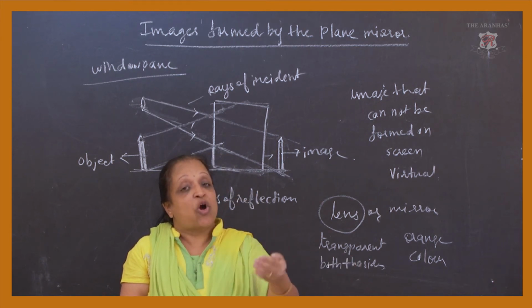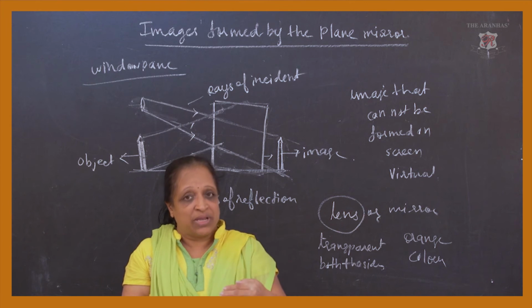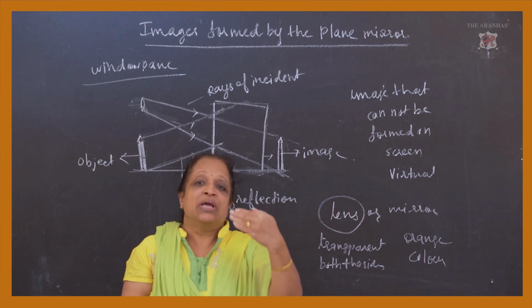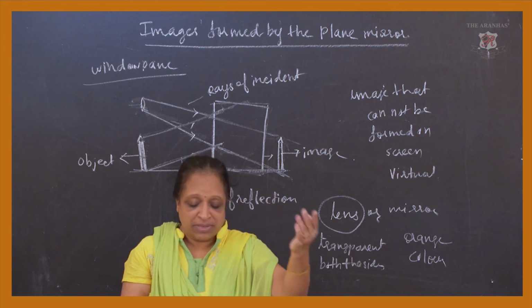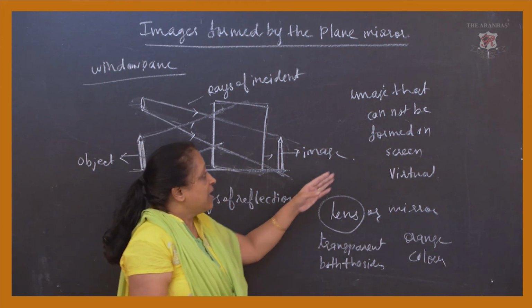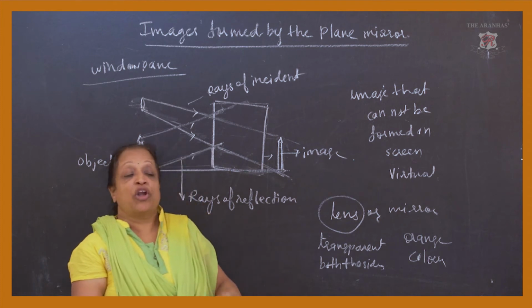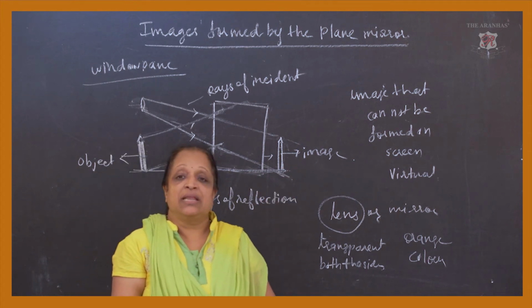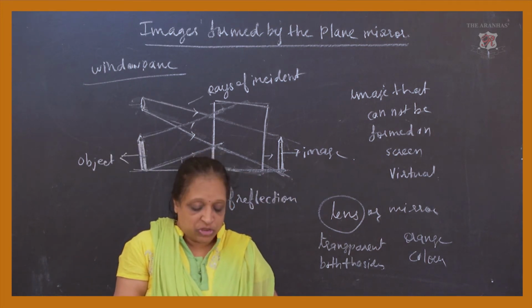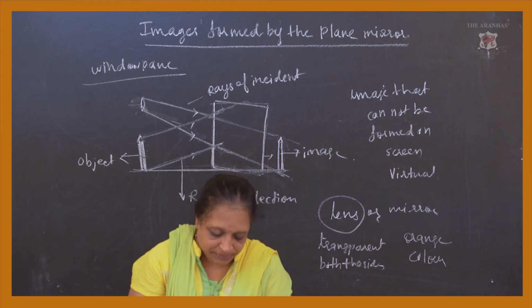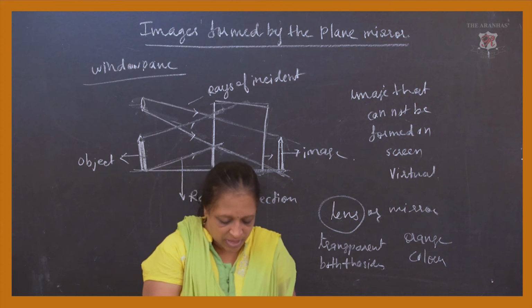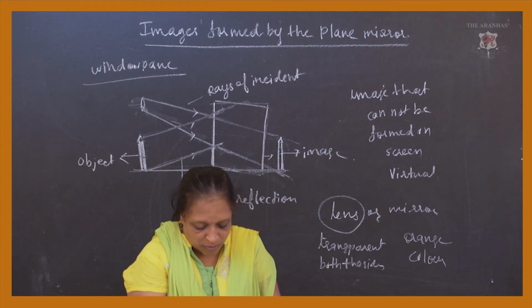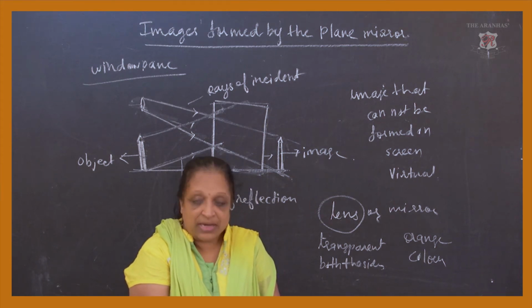Actually the image is caught on the plane mirror only, but it looks as though the image formation has taken place behind the mirror. And then we have seen that the image that cannot be formed on the screen is called the virtual image. And the image which is caught on the mirror, it is given in your textbook. An image that can be formed on a screen is called the real image.